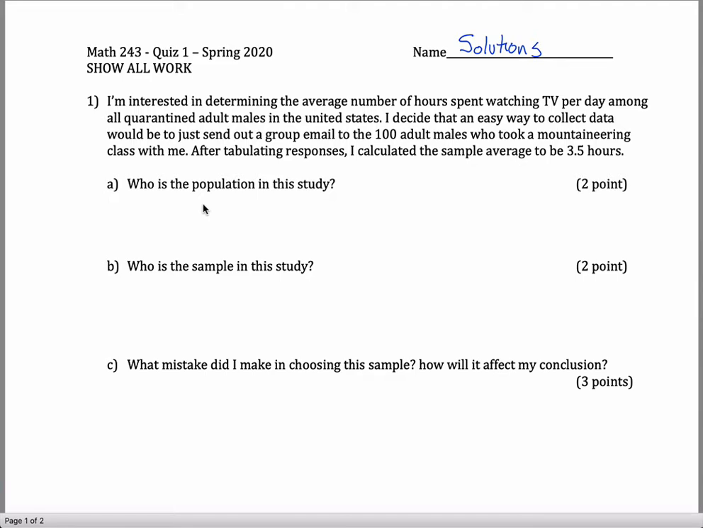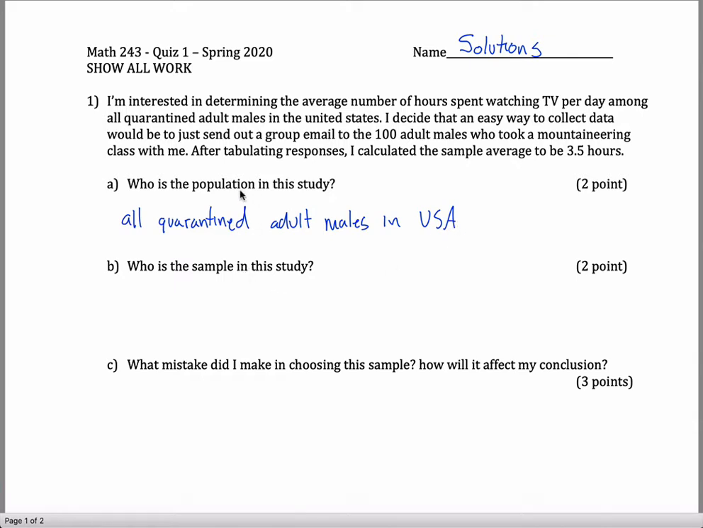First question, who is the population in this study? Well, what you need to know is that the population is the large group about whom the question is concerned. So in this case, the group that the question is about is all quarantined adult males in the United States. So that'd be your population. I do not know how to spell quarantine. Let me look up there and stare at it while I write. All quarantined adult males in the United States.